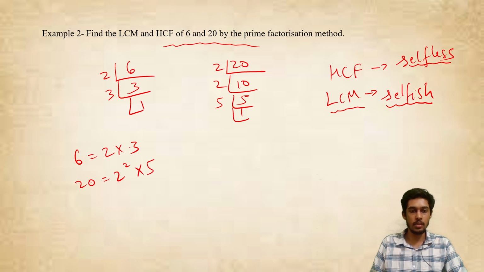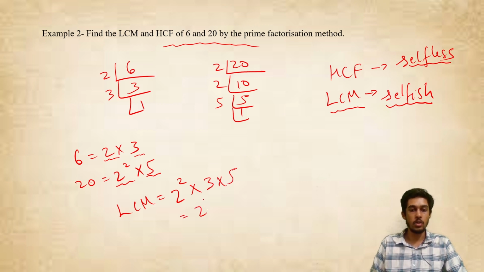For example, here in the prime factorization of 6 you have 2 into 3, and in the prime factorization of 20 you have 2 square into 5. So what will LCM do? It will take the highest power of the common factor. Here 2 is common, 2 is there in both the numbers as a factor, so it will take the highest power of that because it's selfish. And whatever is not common, this 3 is not common and 5 is also not common. The non-common factors also, the LCM will take. So that will be the LCM value.